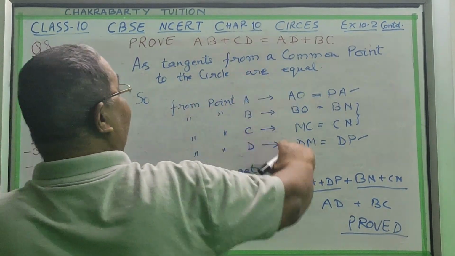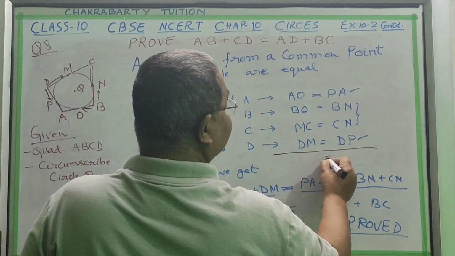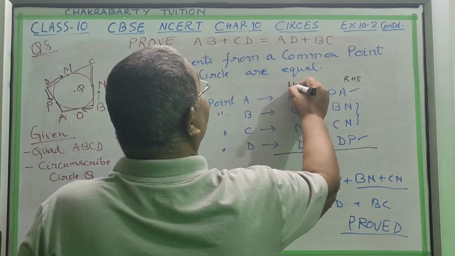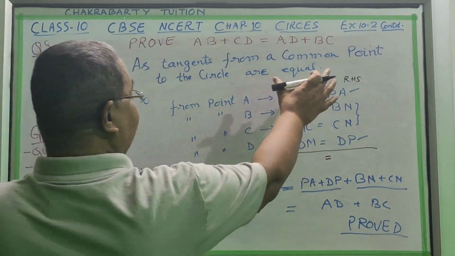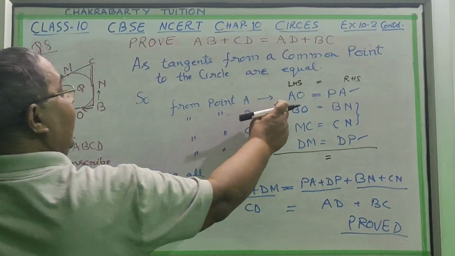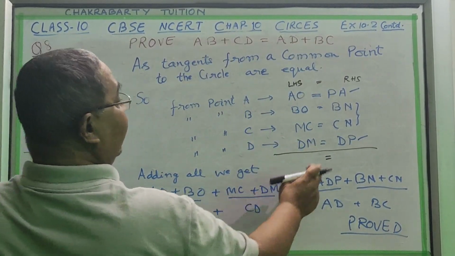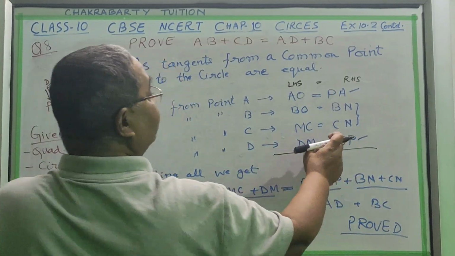Now suppose we add all these, this side equal to this side. Suppose this is RHS and this is LHS. So if we sum all that, what will we get? AO plus BO, MC plus DM, and on this side PA plus DP plus BN and CN.